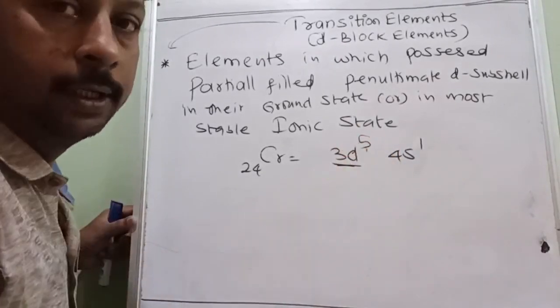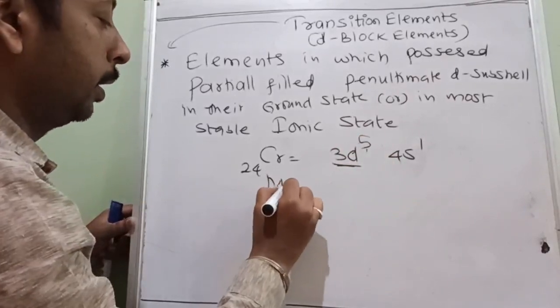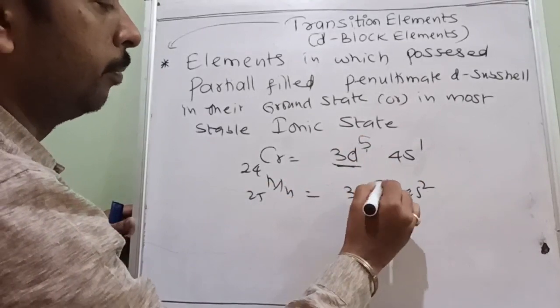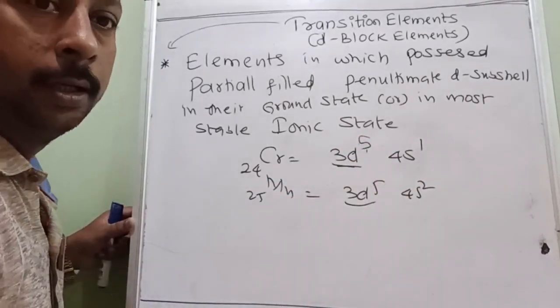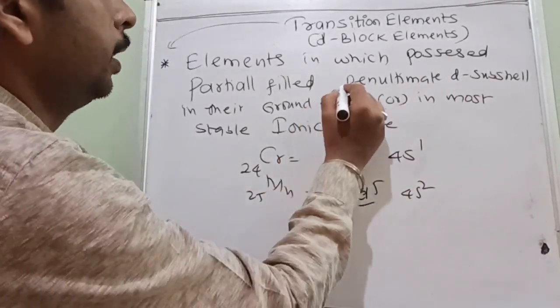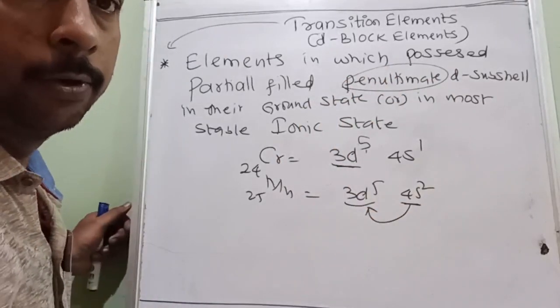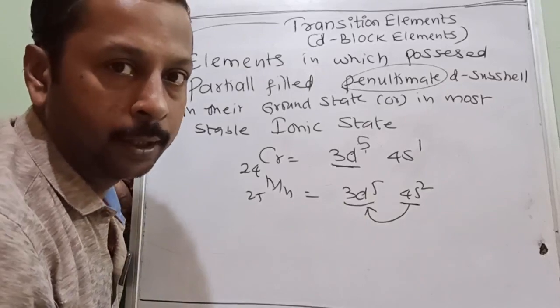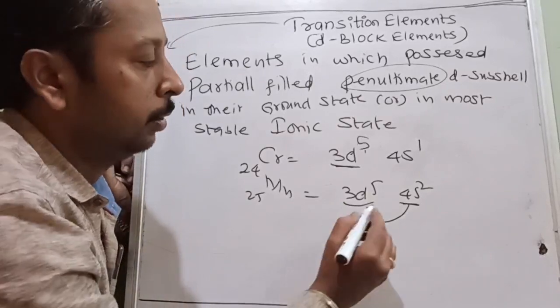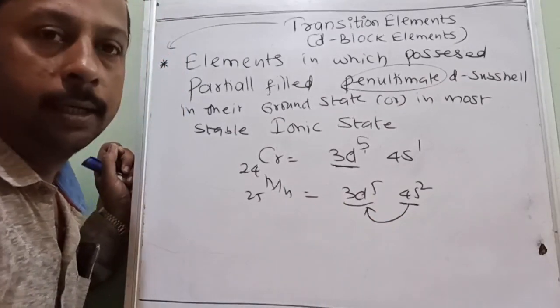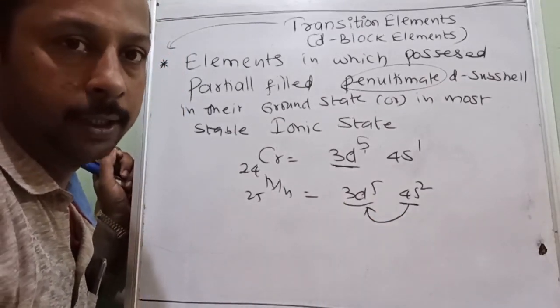It is partially filled or not? Now let us take manganese, 25, 4s2 3d5, partially filled D subshell, but it is not the valency shell, it is the penultimate shell. Valency shell is this one. A shell before the valency shell is called the penultimate shell. So the penultimate D subshell should be partially filled.